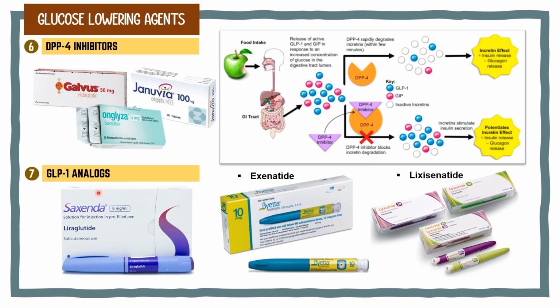GLP-1 analog is up to 96% similar to our body's GLP-1 structure. Liraglutide, exenatide, and lixisenatide are among the FDA-approved GLP-1 analog drugs. This drug is administered subcutaneously. The presence of this analog in the blood will not cause any degradation by the DPP4 enzyme.